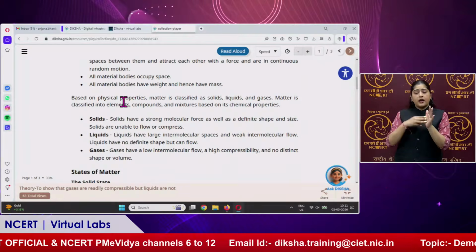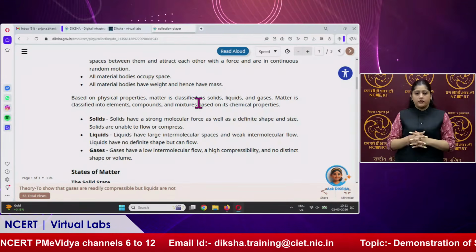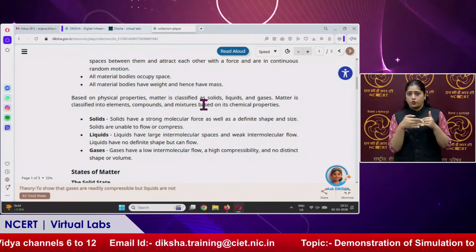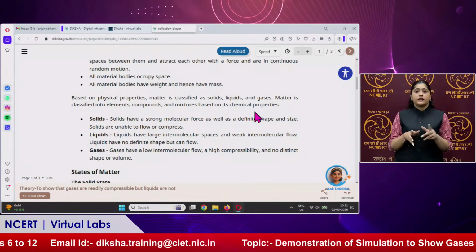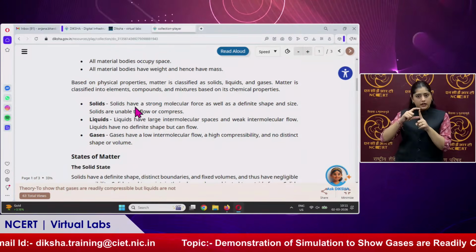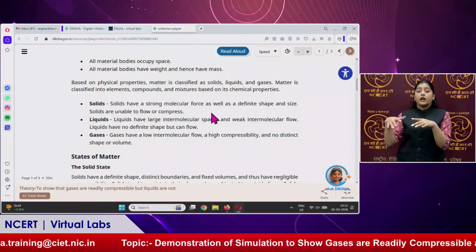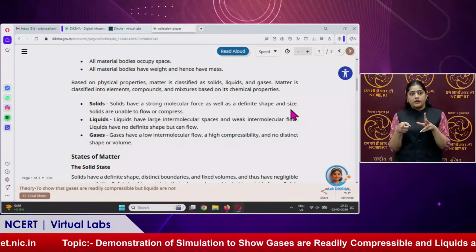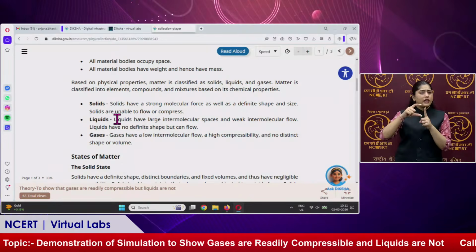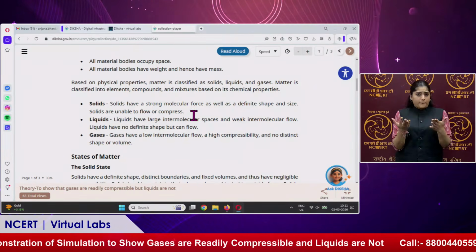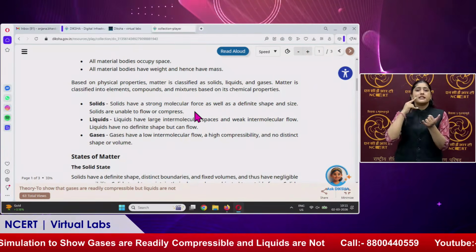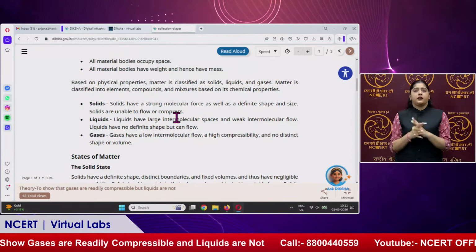Based on their physical properties, matter is classified as solids, liquids and gases. Solids have a strong intermolecular force as well as definite shape and size. Therefore, solids are unable to flow or compress because the intermolecular space in a solid is very tight.